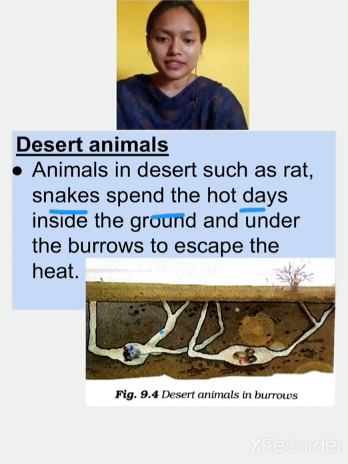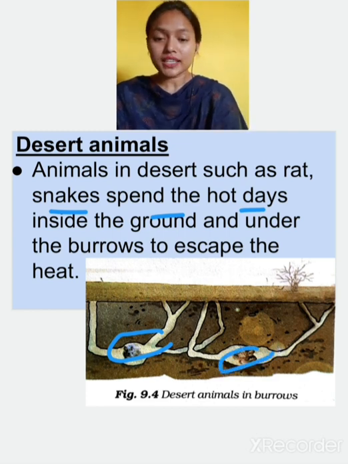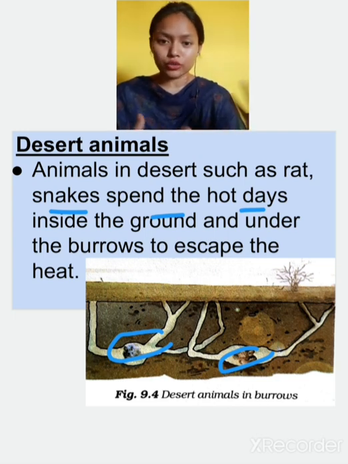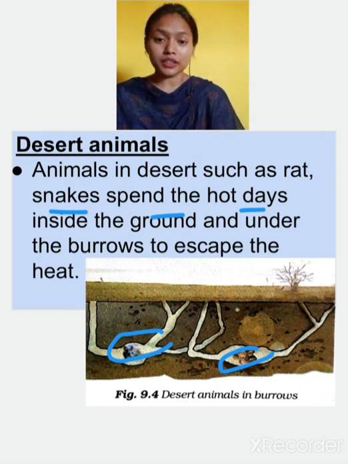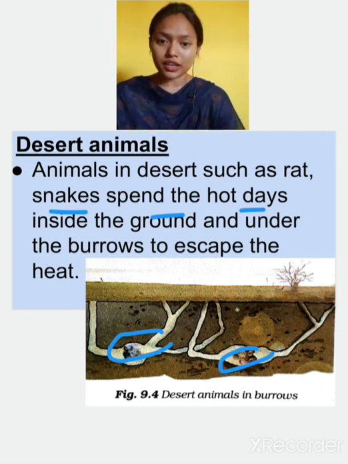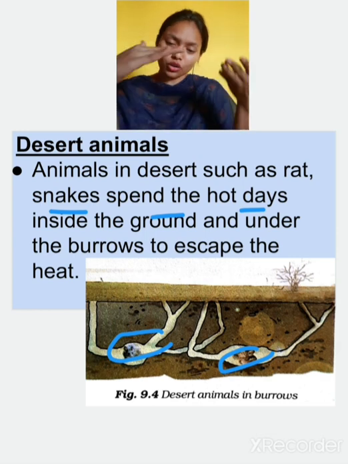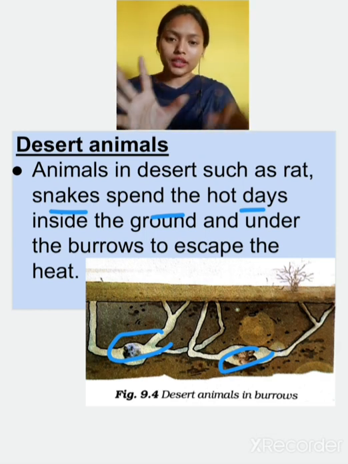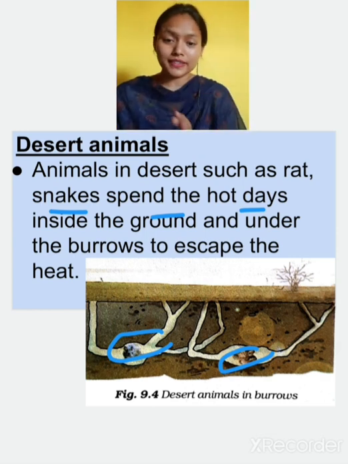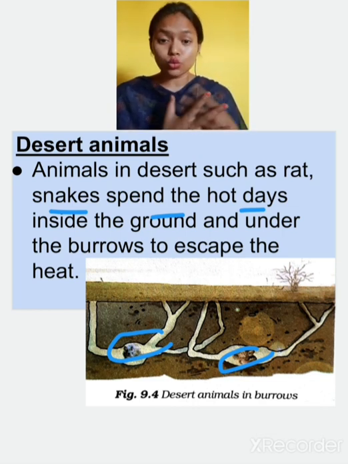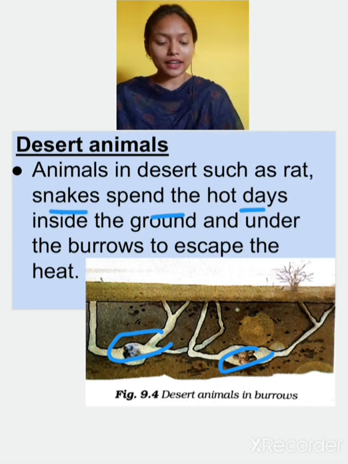These small animals generally live inside the burrow during the daytime, and they come out during the night only, because in the daytime it is very hot and they cannot survive outside. So they go down under the ground, they form holes under the ground and reside there to stay cool. And at night, when the temperature is down, they come out.